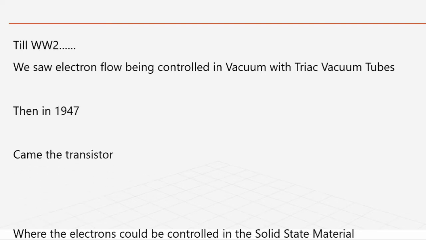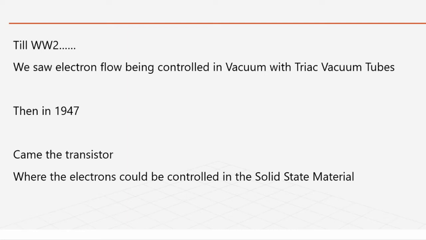So now we are going from vacuum to the solid state. How electrons will flow in a solid, in a crystal, or what we now know as the semiconductor. In semiconductor crystals, you could control the flow of electrons, and we'll see how that really happens.